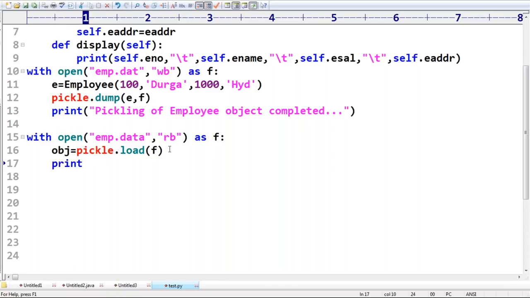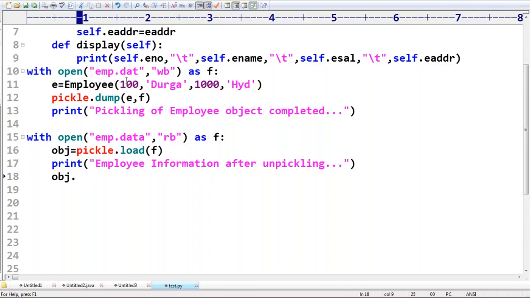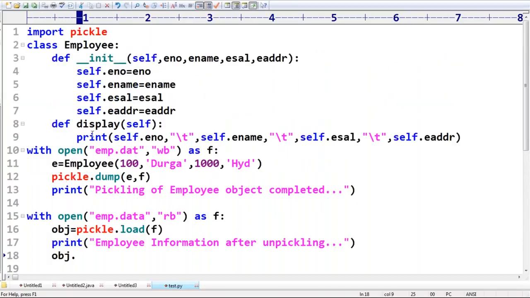So now what I'm trying to do: print employee information after unpickling. Sir, if you want to print employee information, I already wrote one function.